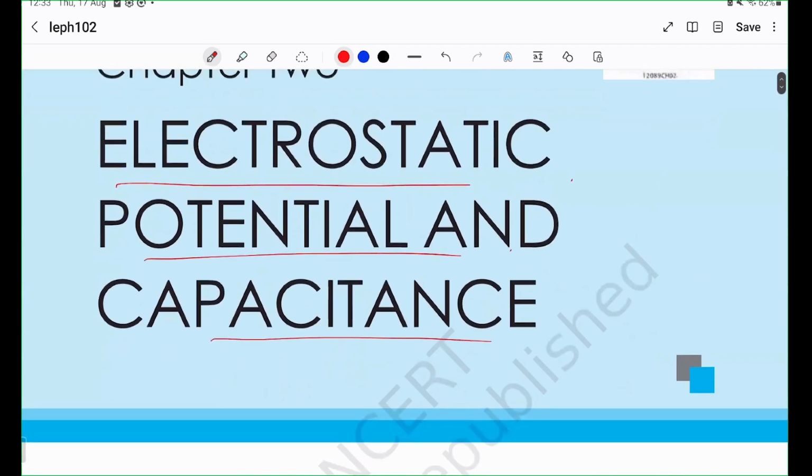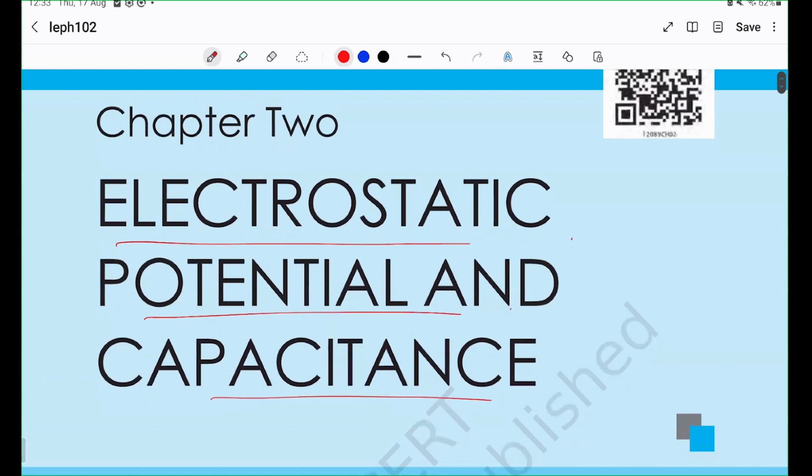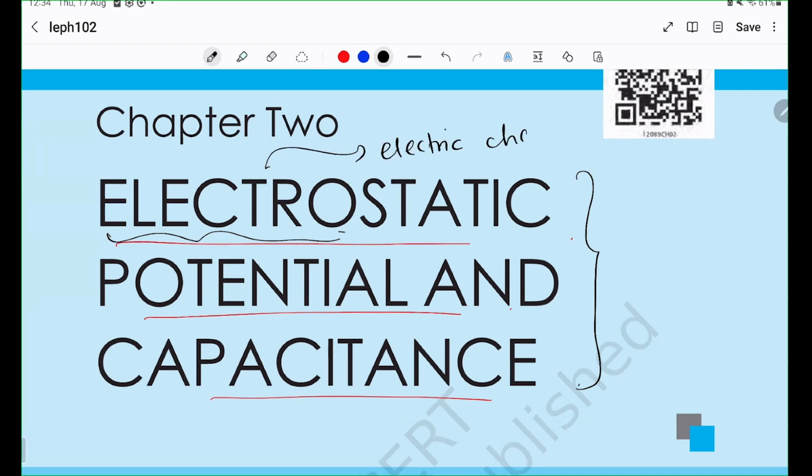So let's get started. Briefly, let's look at all the concepts. The moment we see this chapter title, we have to analyze what the chapter name means. So what is electrostatics? Let's break this word down. Electro. Clearly this has something to do with electric charges.